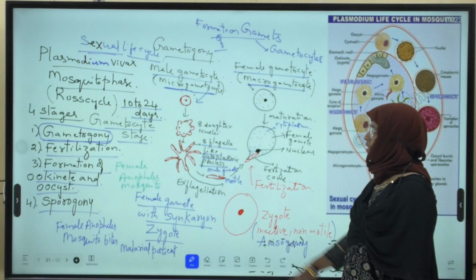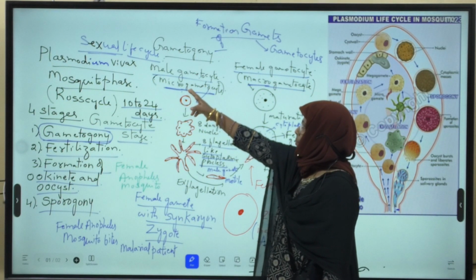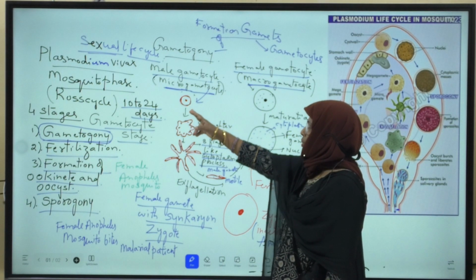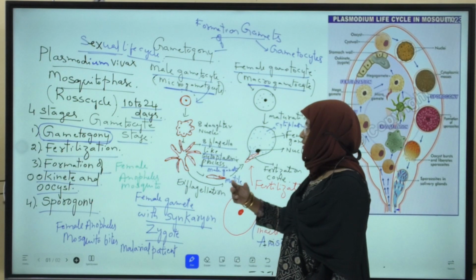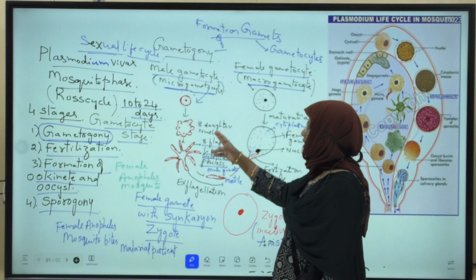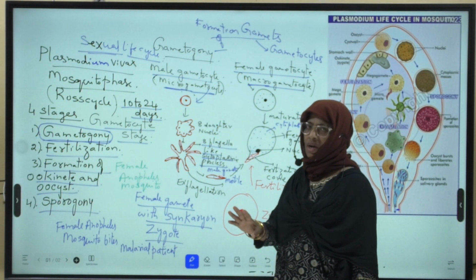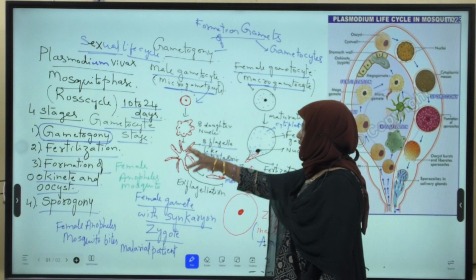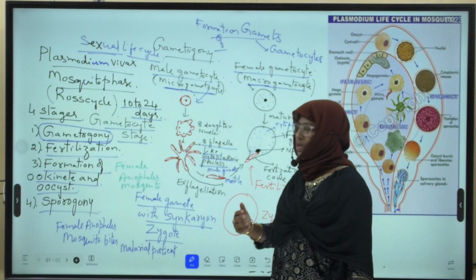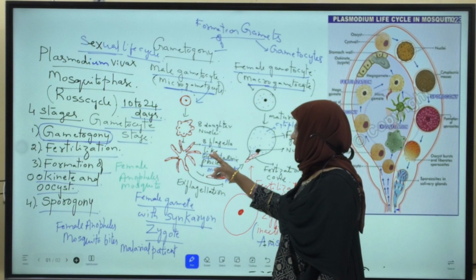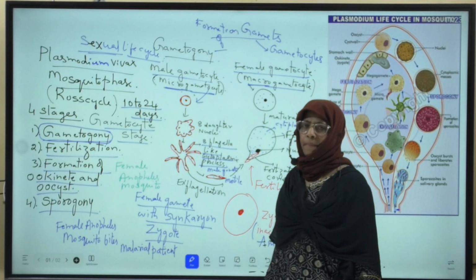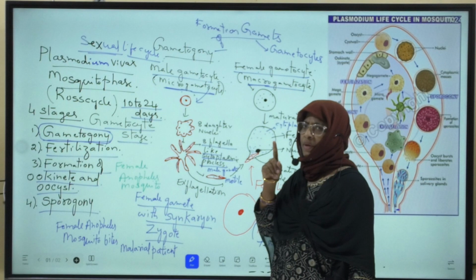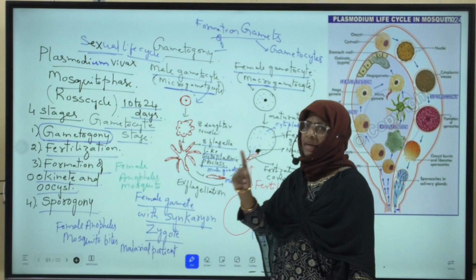Once again, this is the male gametocyte or microgametocyte. Its nucleus divides and forms 8 daughter nuclei, also called pronuclei. The cytoplasm comes out as 8 flagella-like processes, and into each one pronucleus enters.